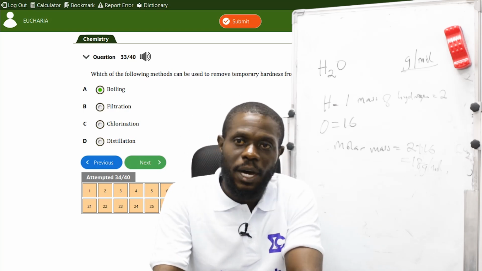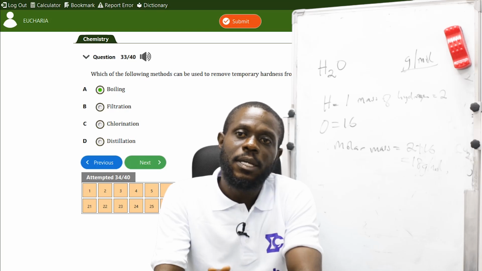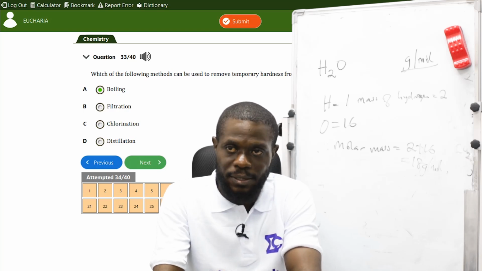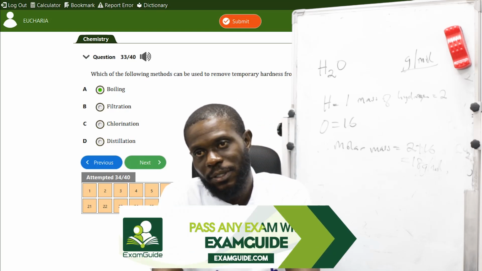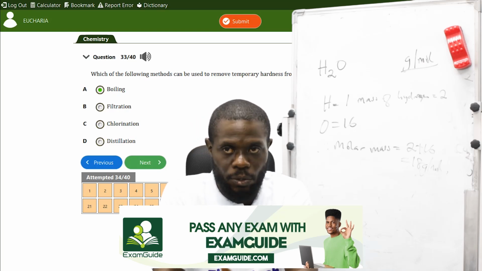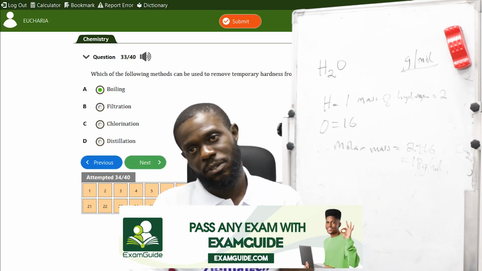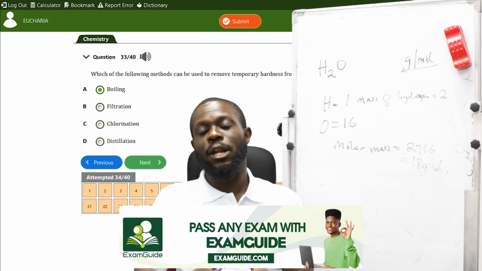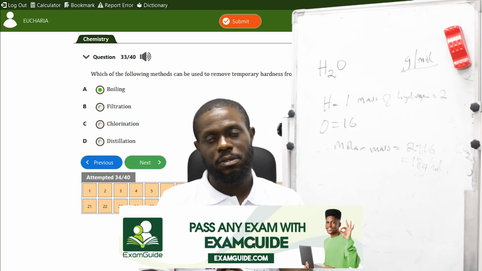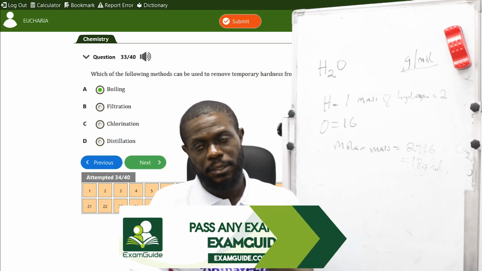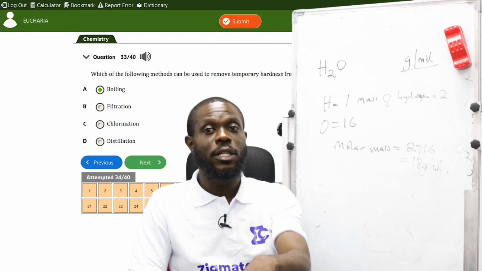Filtration is to separate liquids from solids. And these particles are colloidal particles. They are suspended particles. They are not visible solid particles. They are impurities, so filtration cannot remove it.